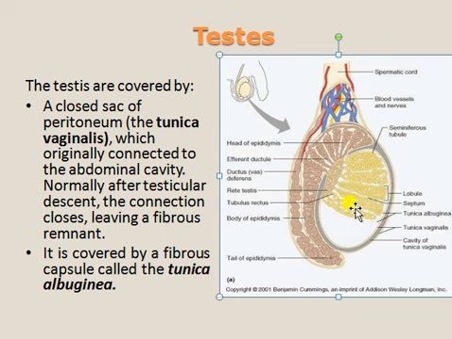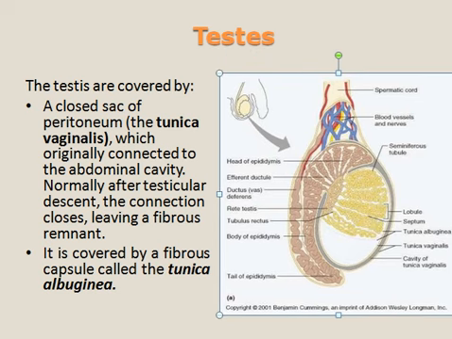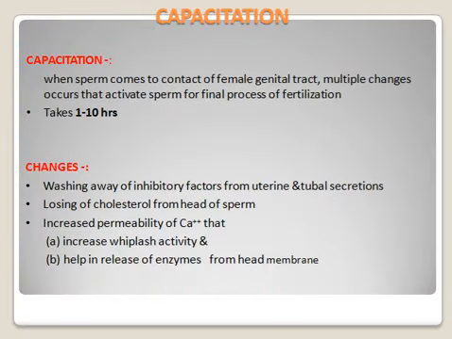Between one lobule and the septum, in that septum, Leydig cells are present. Those Leydig cells respond to the luteinizing hormone and produce testosterone. That testosterone binds to the androgen binding protein. This testosterone and androgen binding protein complex enhances the production of spermatogenesis. That is the process of spermatogenesis.